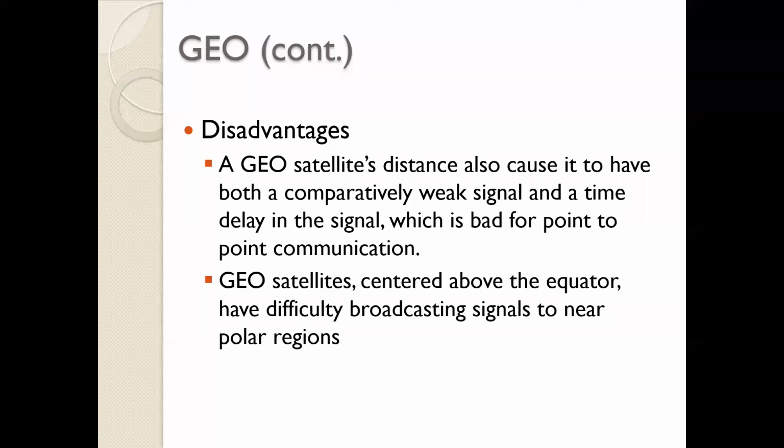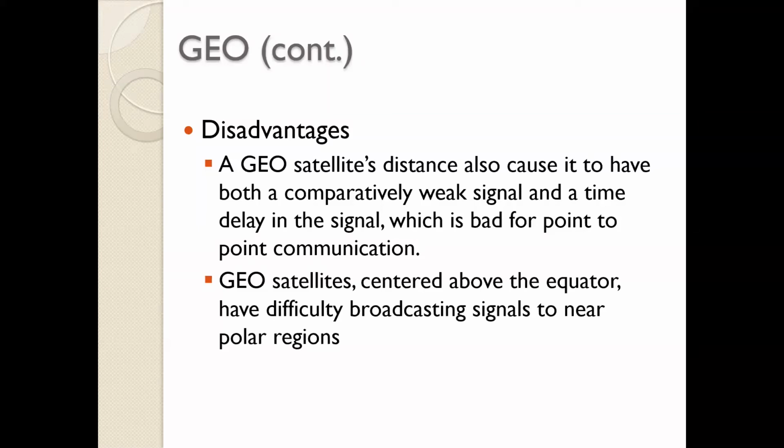Inclination, and what else? When will signal strength loss reduce? When the distance reduces. So, reduce the altitude. When will the time delay reduce? When the distance traveled is less. When will that happen? When you have a reduction in the altitude, right? So all these disadvantages of geostationary can be overcome if we have a satellite at a lower altitude.